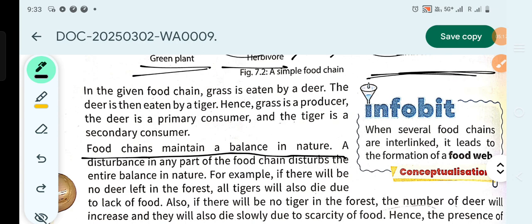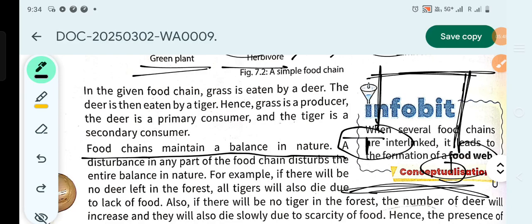Suppose this is a balance, and there are two sides on it, as we have all seen, with plates on each side. Suppose on one side is the population of tigers and on the other is the population of deer. This is the ratio. If the ratio changes, the deer will get fewer and the tigers will get more.